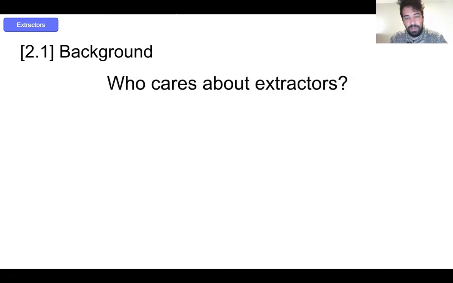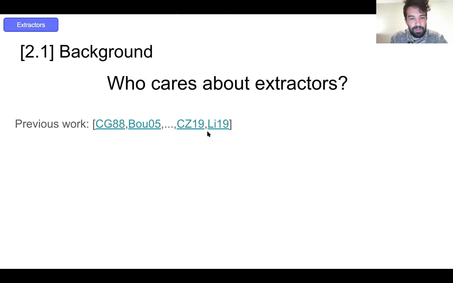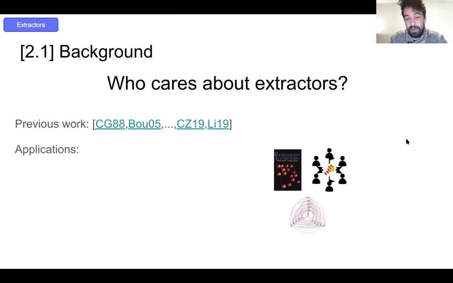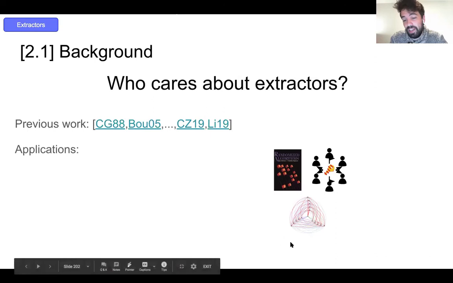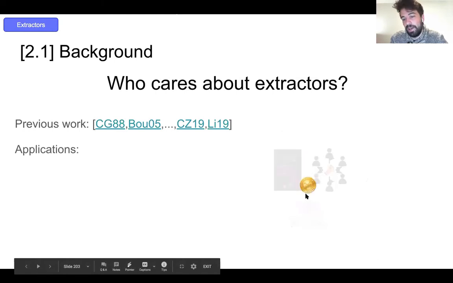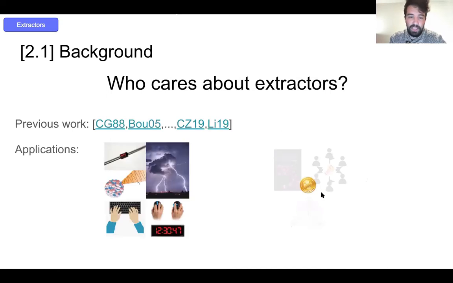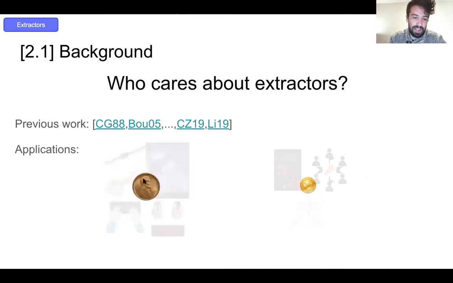All right, so we did all this work to cast this problem in terms of extractors. So who actually cares about them? Well, all of these people definitely care about them, but it turns out they have some really nice applications. The main motivating application is that there are a lot of applications in computer science and combinatorics that use randomness, but these applications require access to uniform bits, and nature only provides us with bits that often have unwanted correlations and biases.